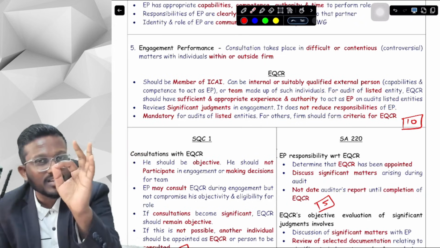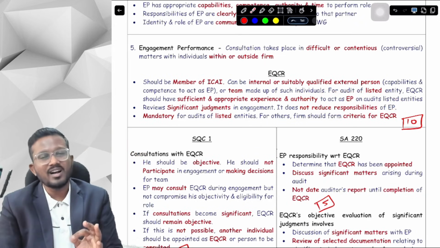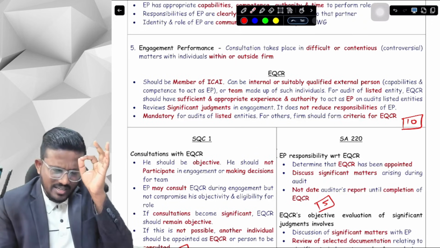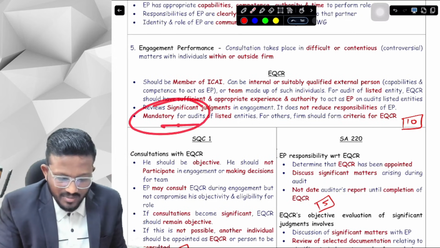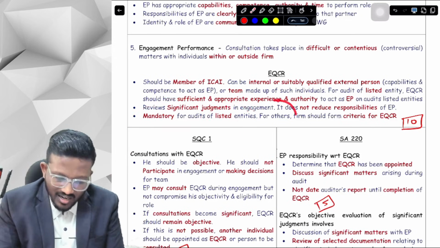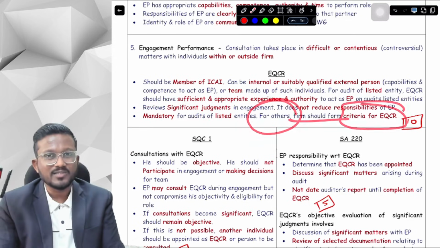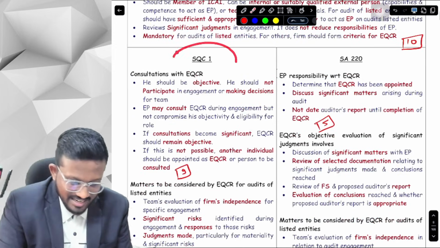Even 1% of the responsibility of the engagement partner is not reduced. The signing responsibility is of the engagement partner only. And this EQCR is mandatory for audit of listed entities. For others, the firm should form a criteria for EQCR. Let's talk about SQC 1.